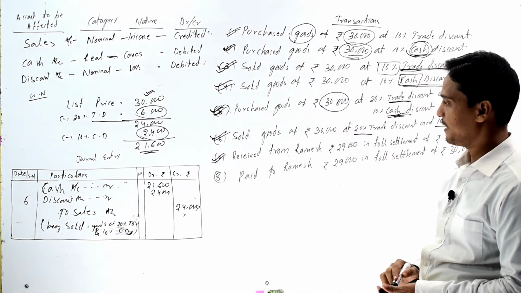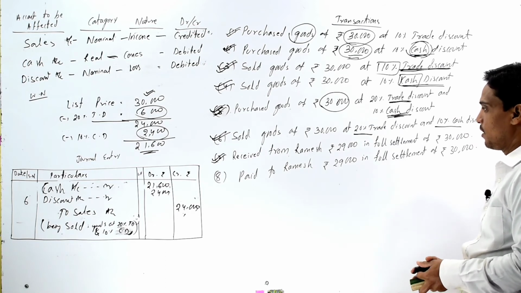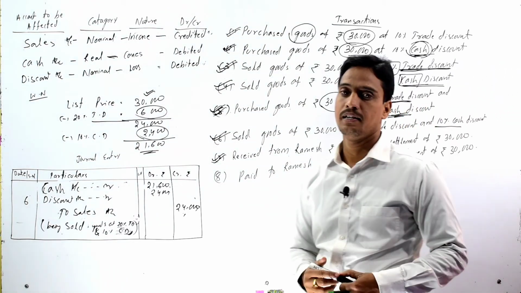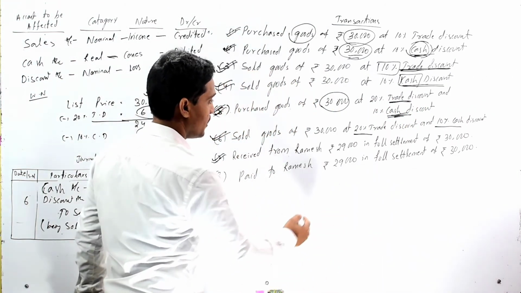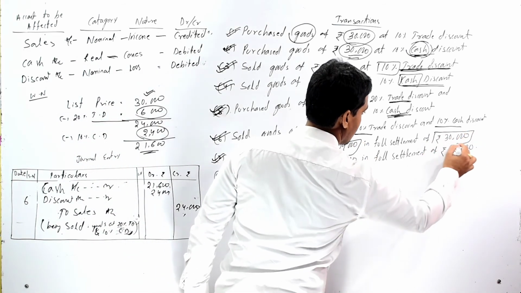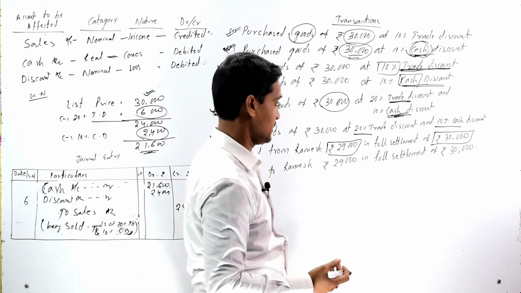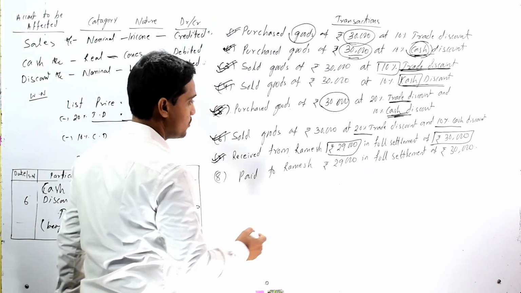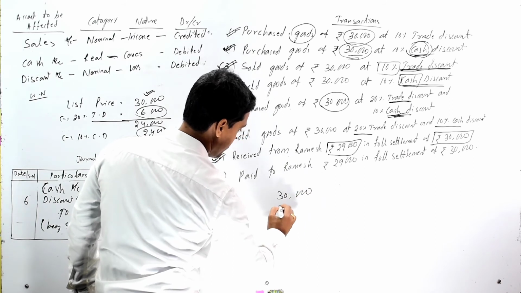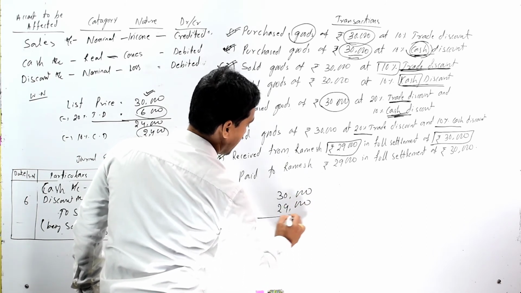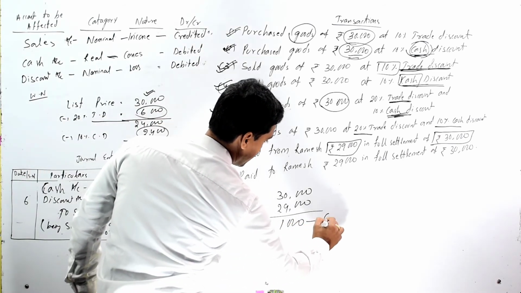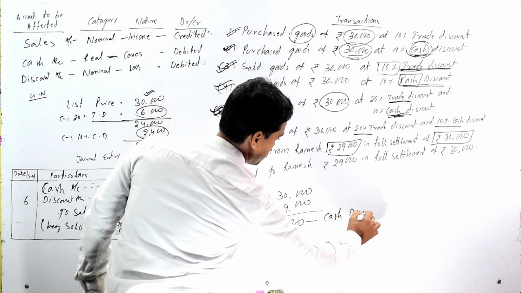Now come to the seventh transaction, that is received from Ramesh rupees 29,000 in full settlement of 30,000. That means here we are receiving 29,000, but our settlement of 30,000 is made. So here 1,000 should be treated as our discount. That means 30,000 here settled, but we are receiving 29,000 instead of 30,000. So 1,000 should be treated as cash discount.